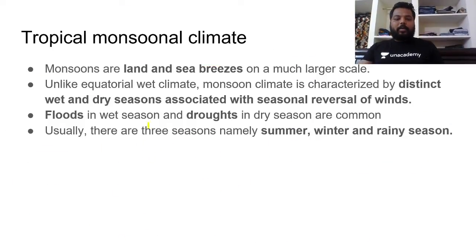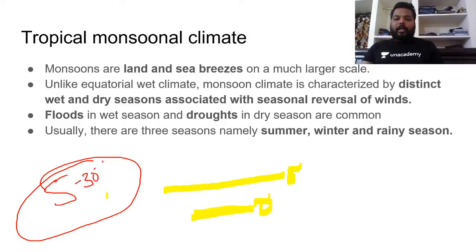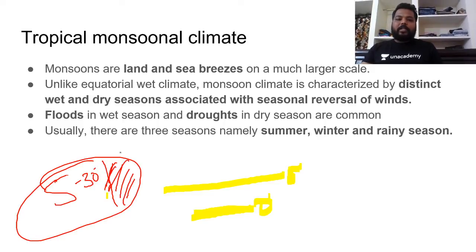In this lecture, we will be discussing tropical monsoonal climate. Monsoons are nothing but land breezes and sea breezes on a much larger scale, but many theories have come. These are generally distributed within the tropical range. From 0 degree to 5 degree, you will experience equatorial type of climate, right? Within 5 degree to 30 degree, you will be experiencing tropical climates, and within tropical climates in the eastern margins, you would be experiencing tropical monsoonal type of climate and tropical marine type of climate as well sometimes. Clear? So monsoons are land breezes and sea breezes on a much larger scale.